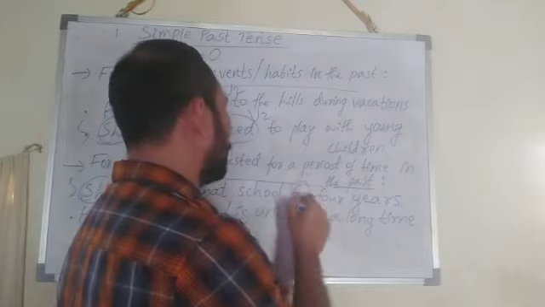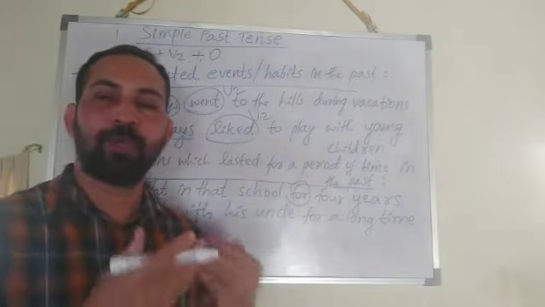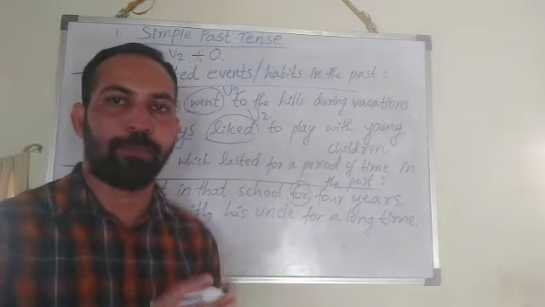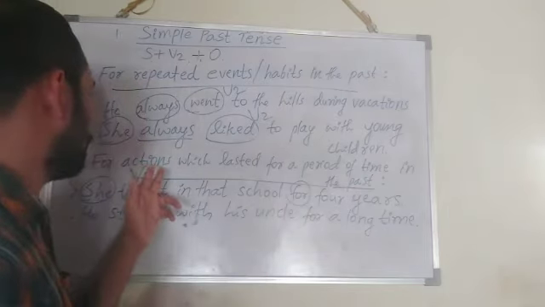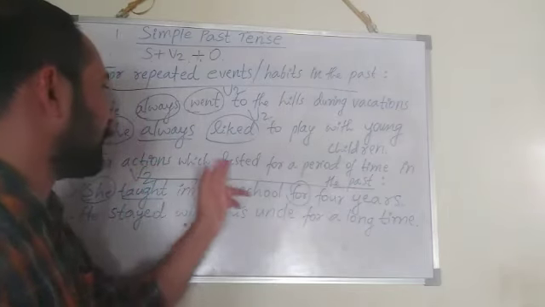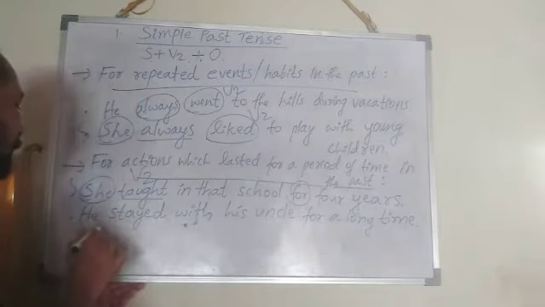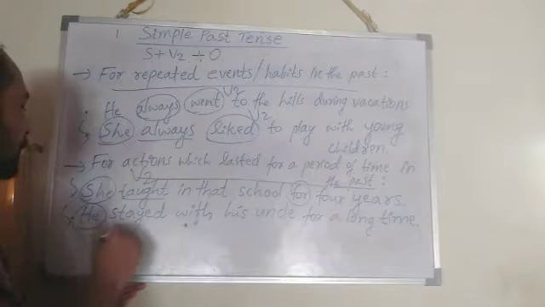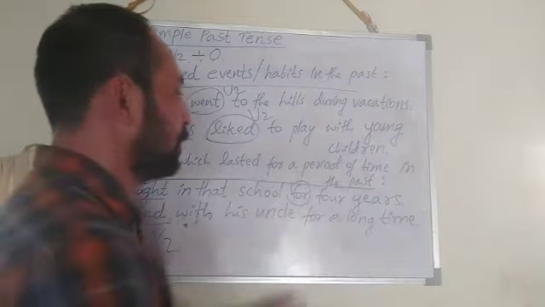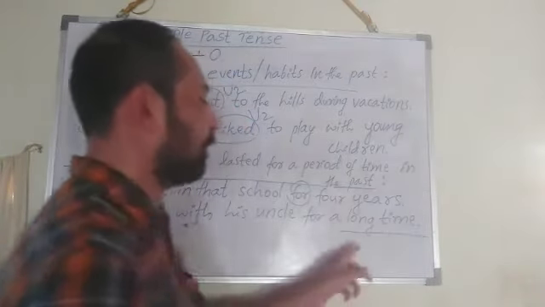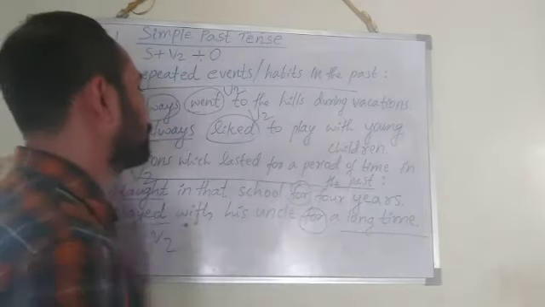I told you for, we are using for time duration, period of time, right? For 4 years. What about the action? Actions which lasted for a period of time in the past. Next, he, subject, stayed V2 form with his uncle for a long time. A long time is time reference, time duration. So here we use this word. Okay.